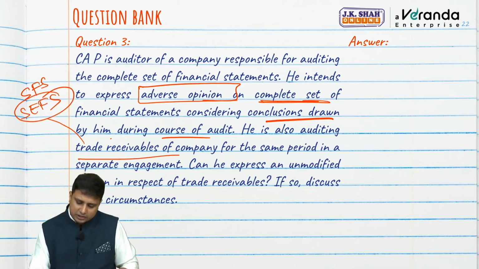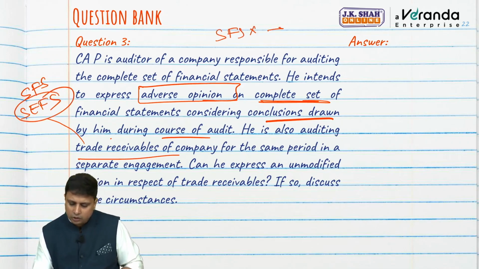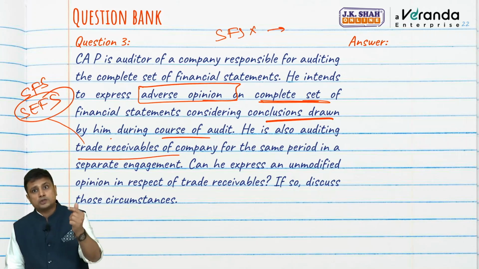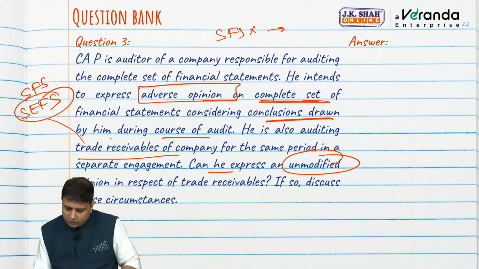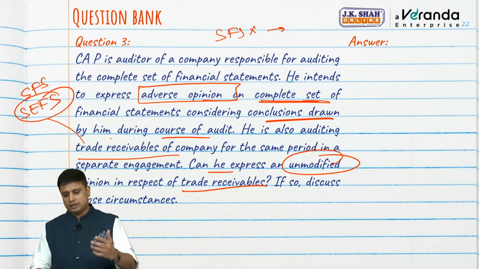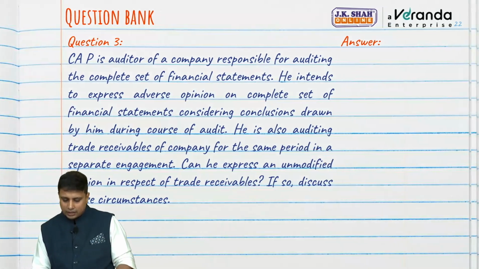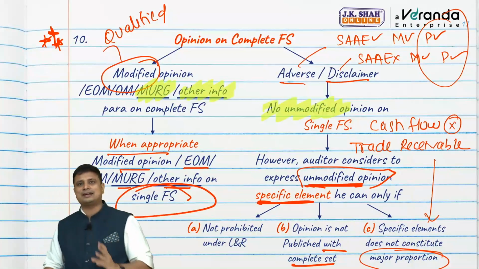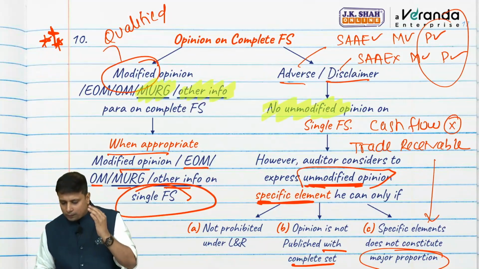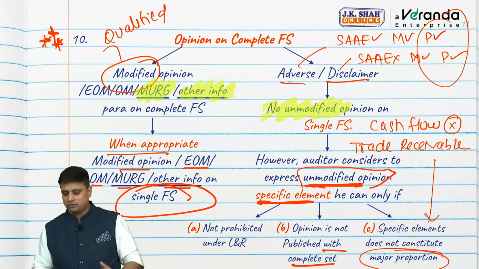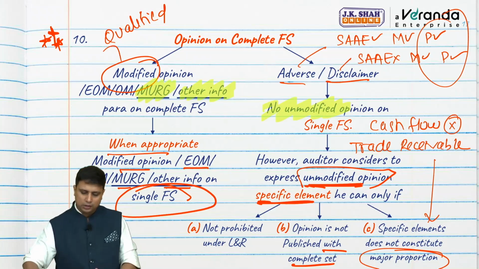Specific element. See, for single financial statement, we cannot give unmodified opinion. But for a specific element, can we? Yes. Can he express unmodified opinion in respect of trade receivable? Yes. So, what is the answer we will write? Yes, he can do so provided three conditions are satisfied: not prohibited by law, opinion is not published with the complete set, and specific element does not constitute the major proportion.